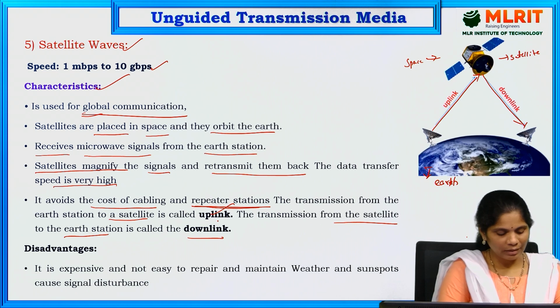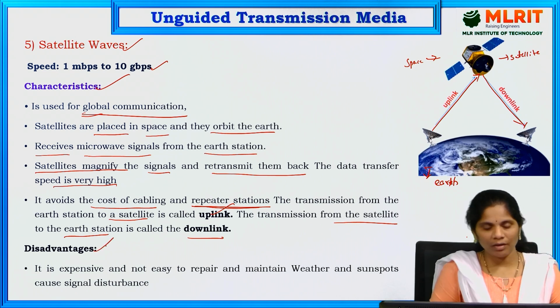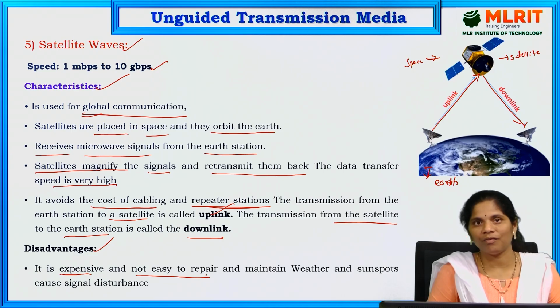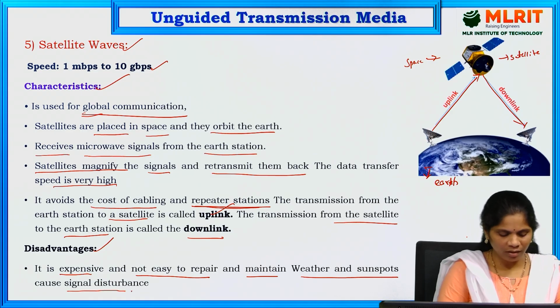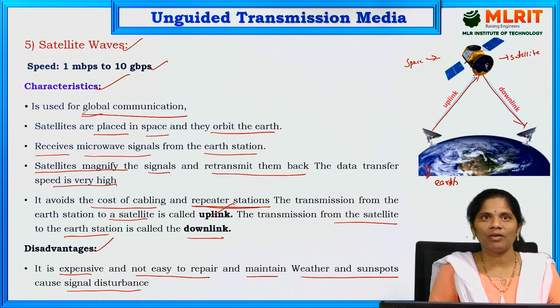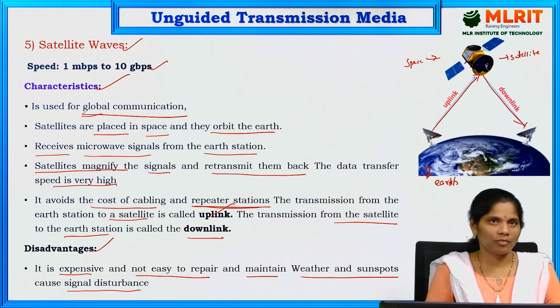The main disadvantages of these satellite waves are that it is very expensive and it is not easy to repair. If any problem occurs, it is not easy to repair. At the same time, maintenance is also very difficult. Weather and sunspots can also cause signal disturbance. This is the disadvantage of the satellite waves.